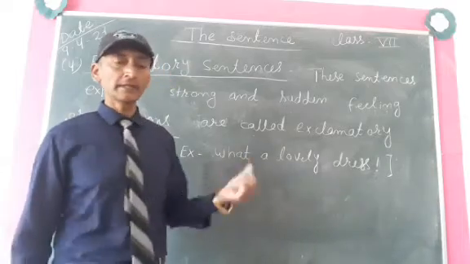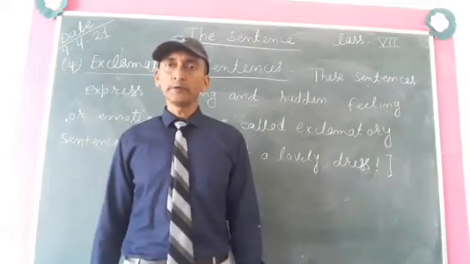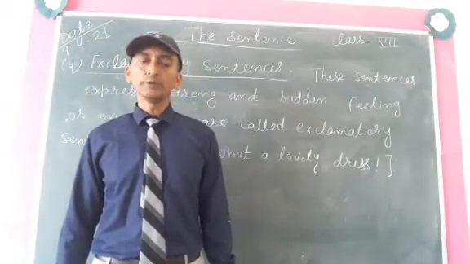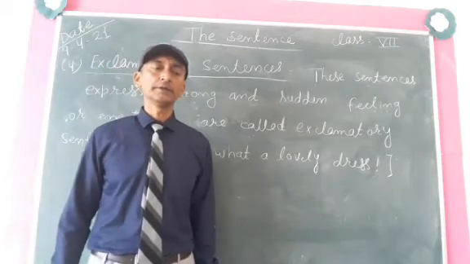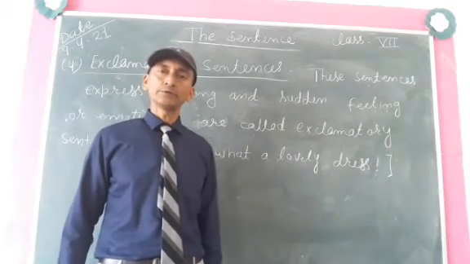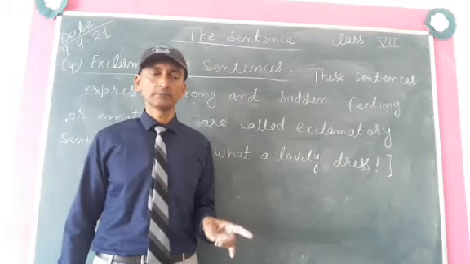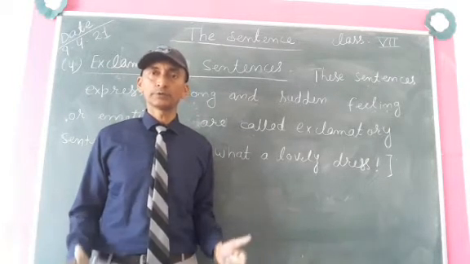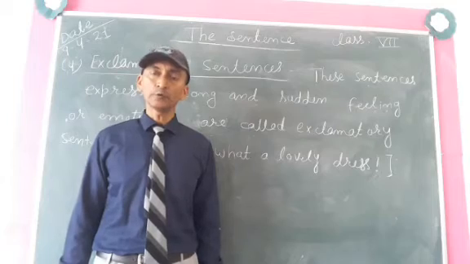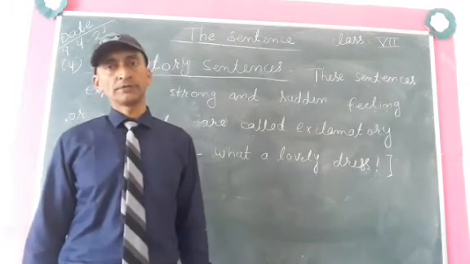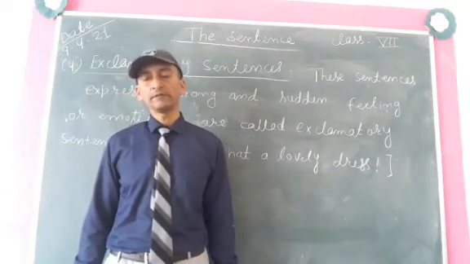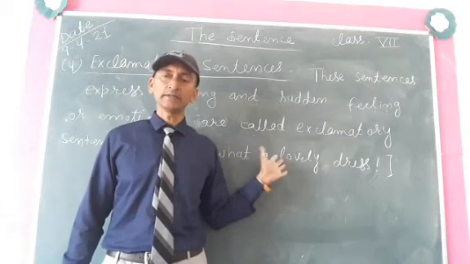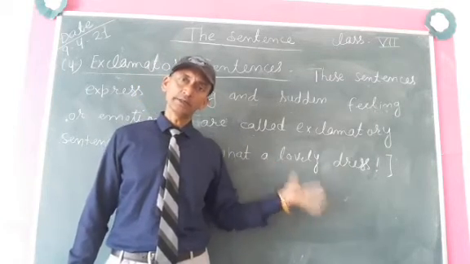Now, a second example. How beautiful is the rose! In this sentence, after rose there will be an exclamation mark, and we are praising the beauty of the rose. So children, we can express our feelings and emotions through an exclamatory sentence, and that is called an exclamatory sentence.